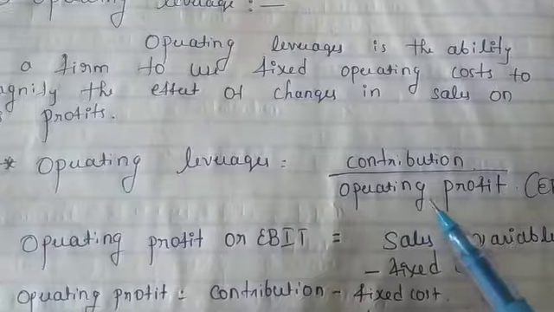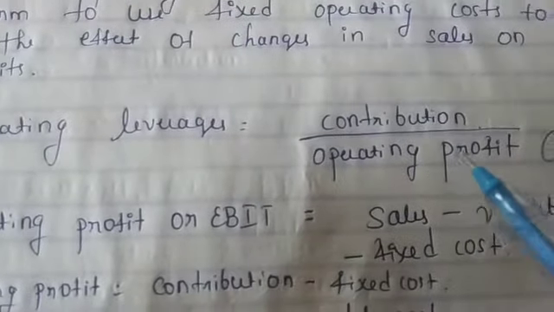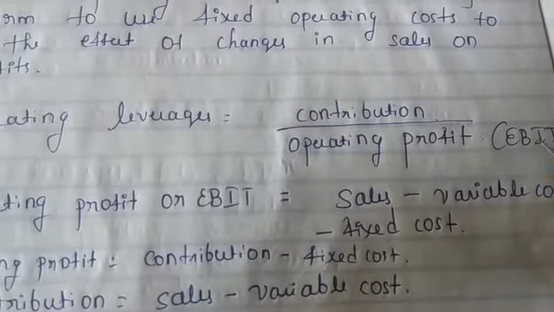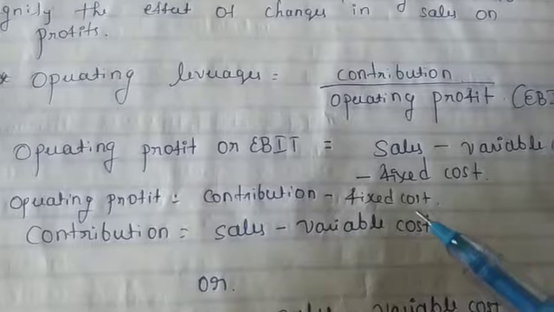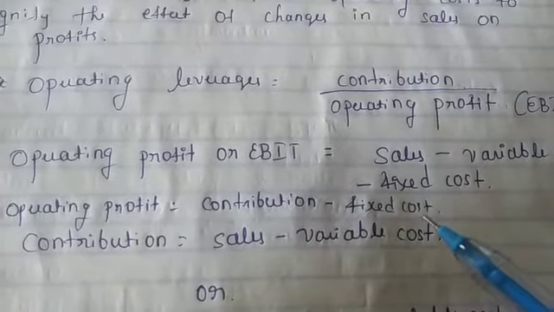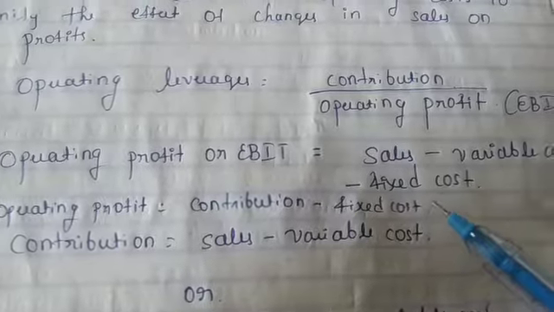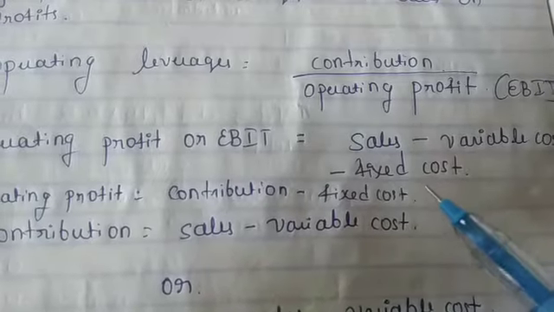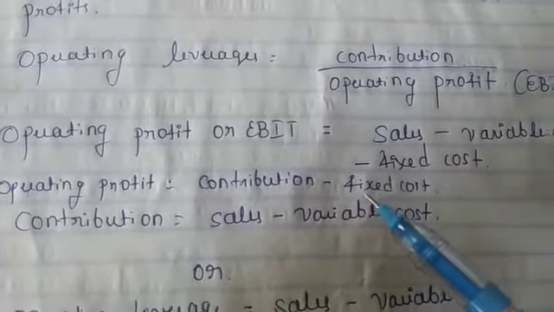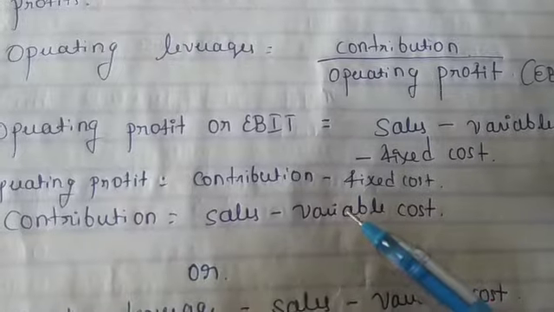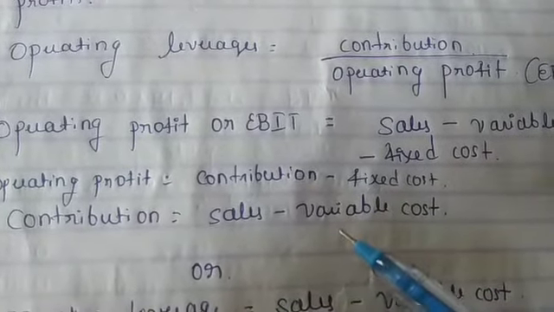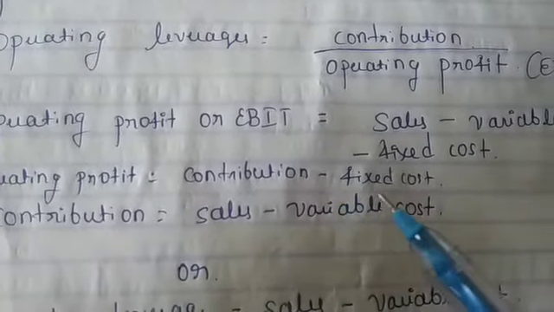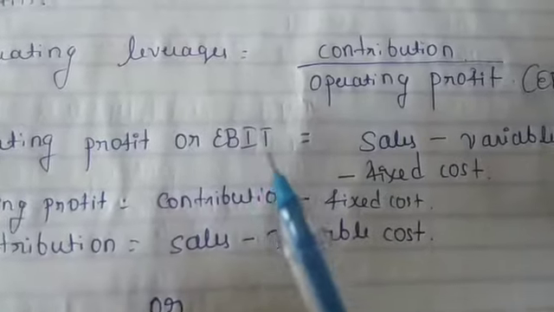Here the formula for operating leverage is: contribution divided by operating profit, that is nothing but EBIT, earnings before interest and tax. So how do we get operating profit or EBIT? Sales less variable cost minus fixed cost, then we get the EBIT. So operating profit is nothing but EBIT. Here is another formula. From contribution, if we deduct fixed cost, then also we get the EBIT.